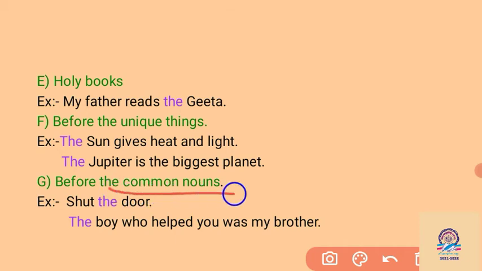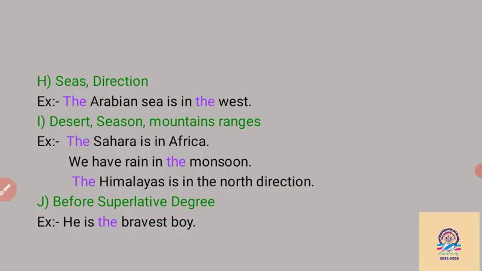If the noun is common, then we can use the article, like "Shut the door." Here door is the particular noun, as well as a common noun, so we can use "the" with this fixed noun. Then, "The boy who helped you was my brother." Here I am talking about one particular boy who helped you. So we have to use the article before a common noun.